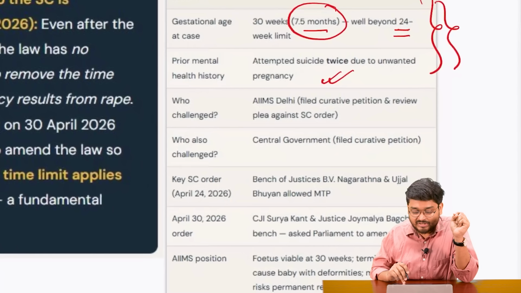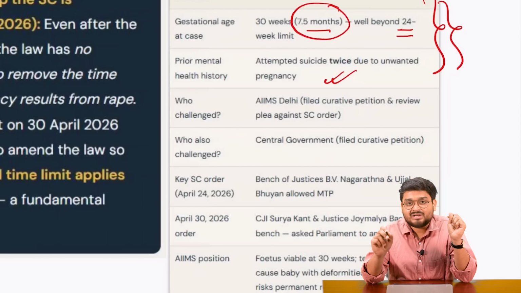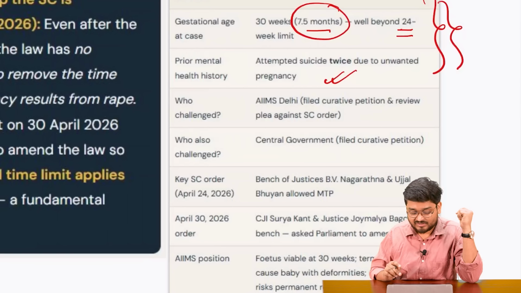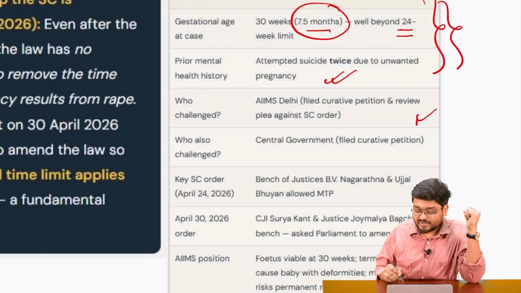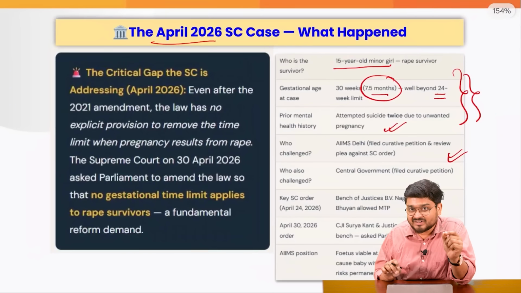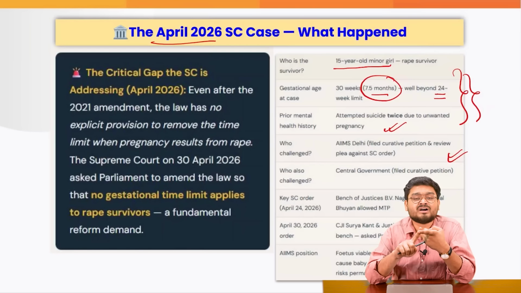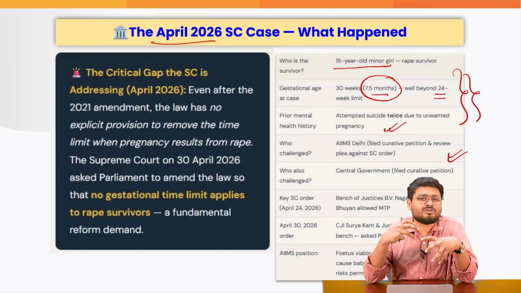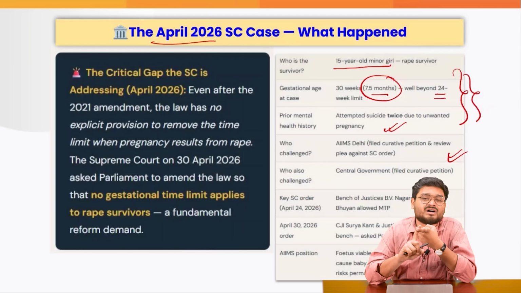Now, the girl and her family applied for abortion. This case went up to AIIMS, Delhi. And now, AIIMS Delhi is recommending that abortion cannot be done because, firstly, the girl is 15 years old. You know, in cases of this kind of complicated abortion, there can be significant harm to the life of the girl first.